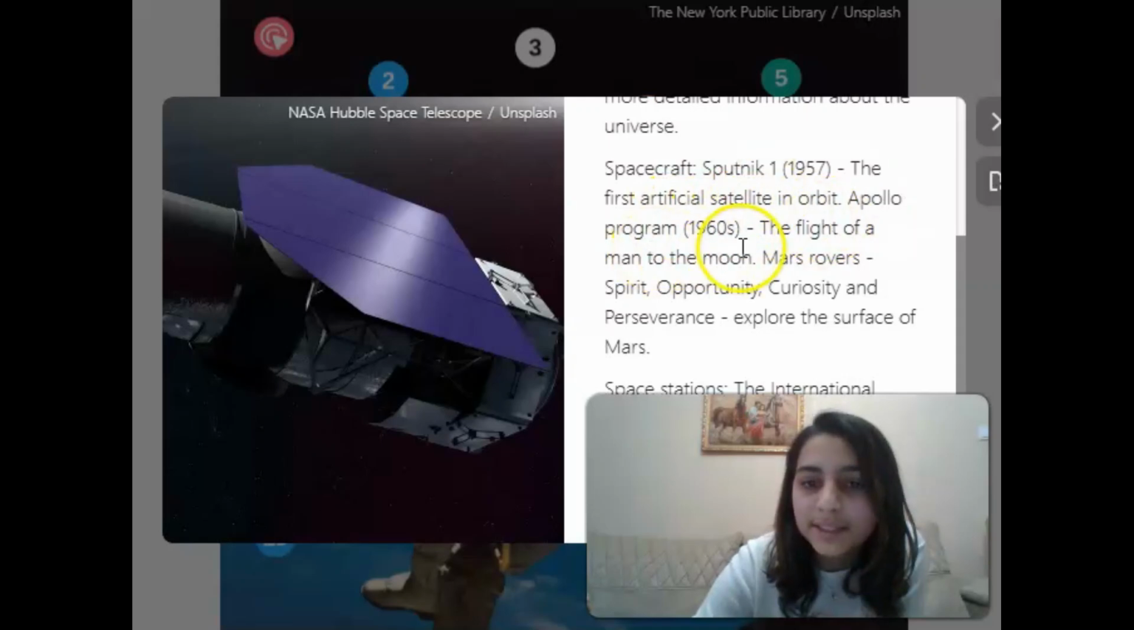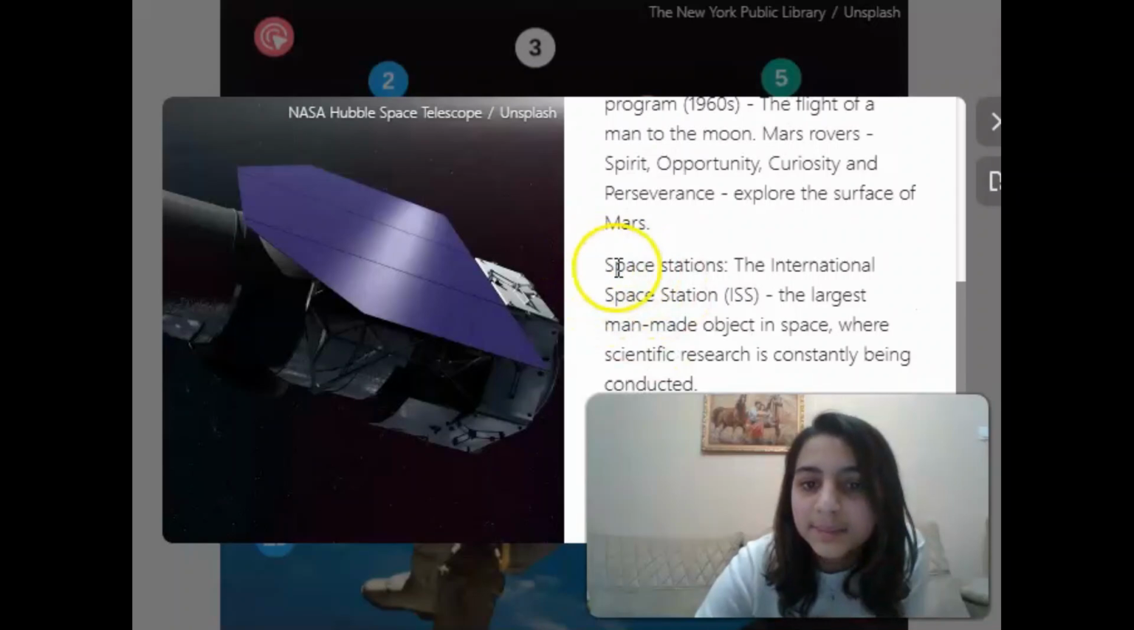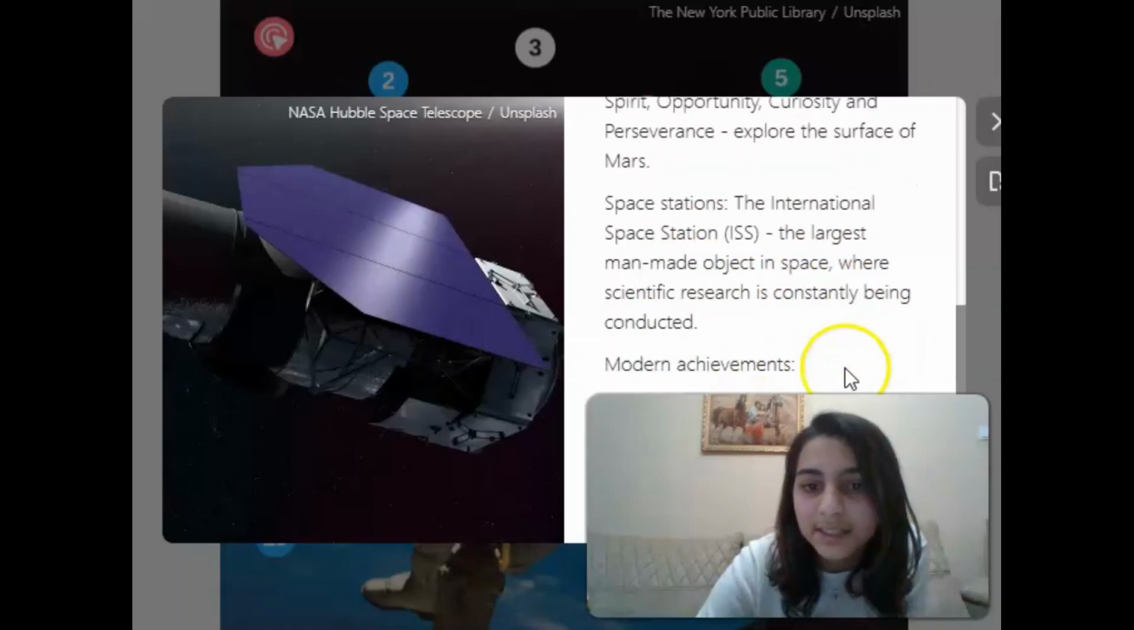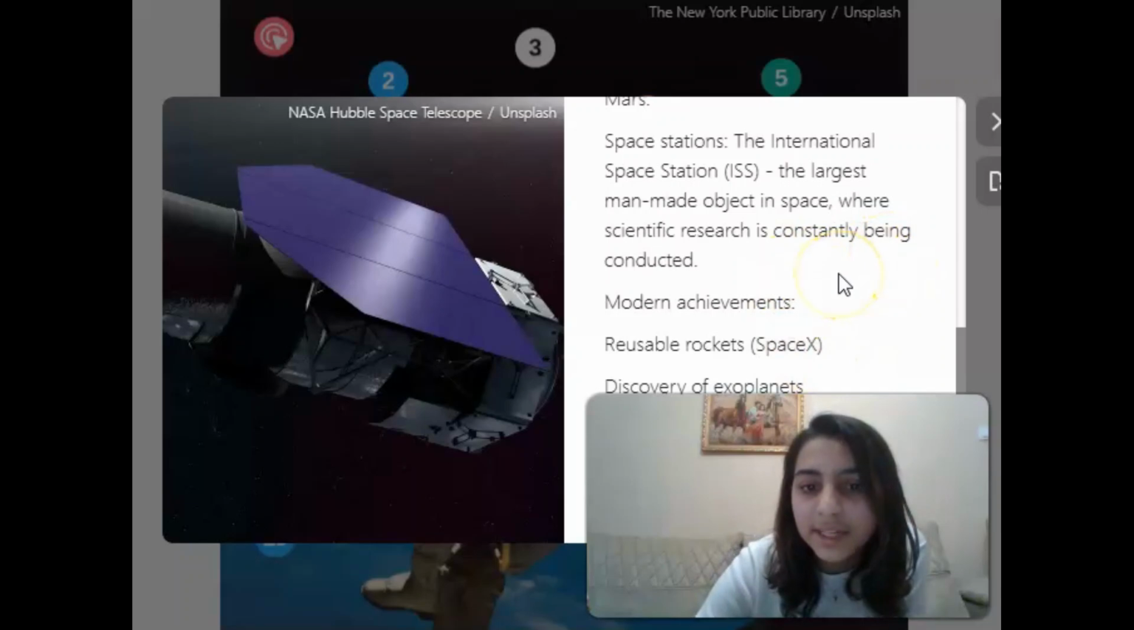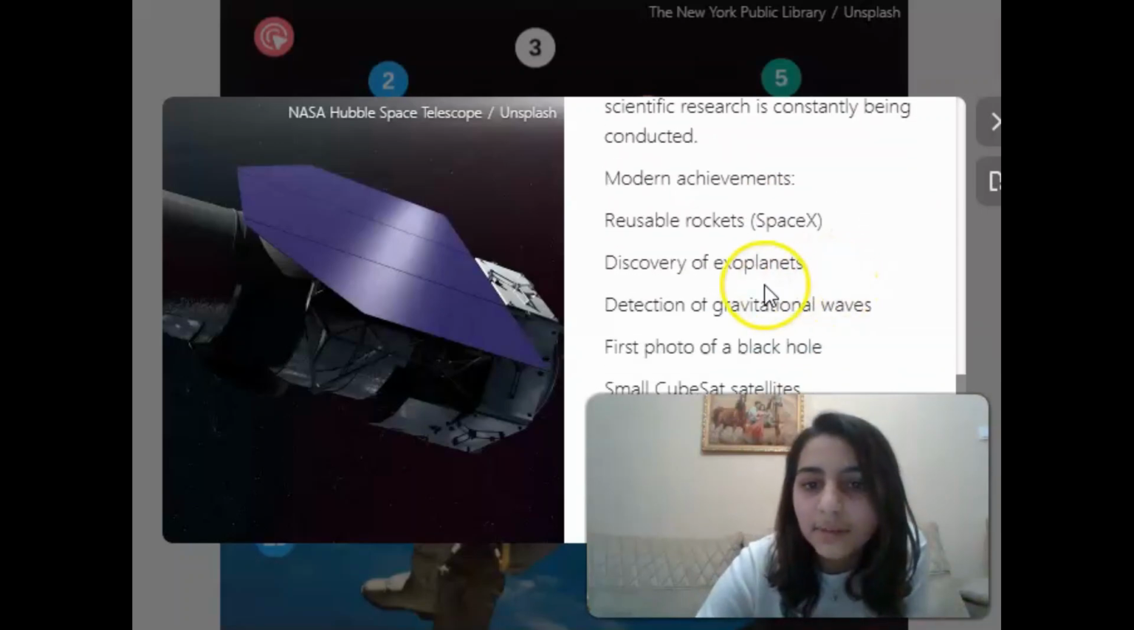Apollo Program, 1969, the flight of a man to the moon. Mars rovers Spirit, Opportunity, Curiosity, and Perseverance explored the surface of Mars. Space stations: The International Space Station, the largest man-made object in space, where scientific research is constantly being conducted. Modern achievements: reusable rockets, discovery of exoplanets, detection of gravitational waves, first photo of a black hole, smart CubeSat satellites.